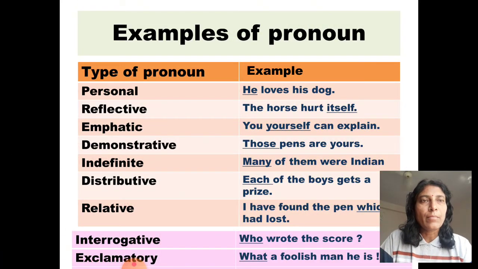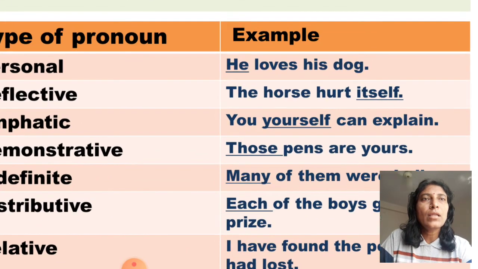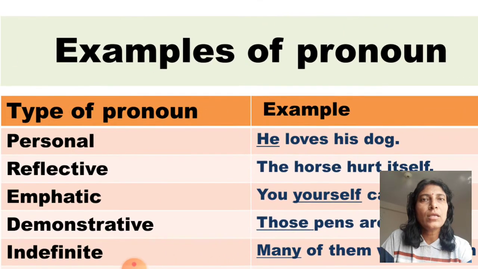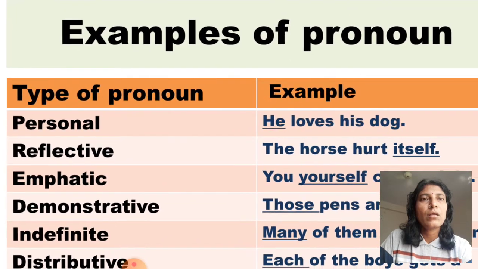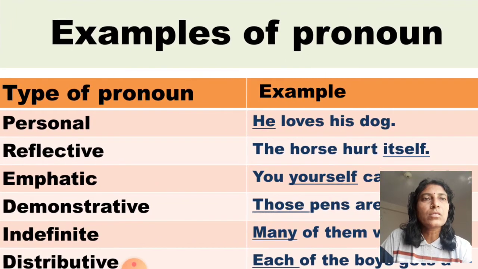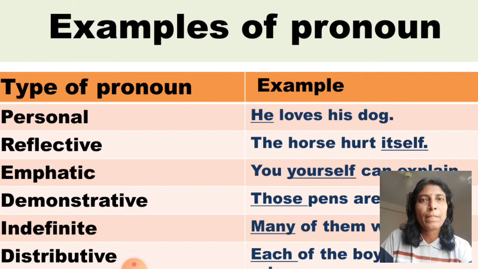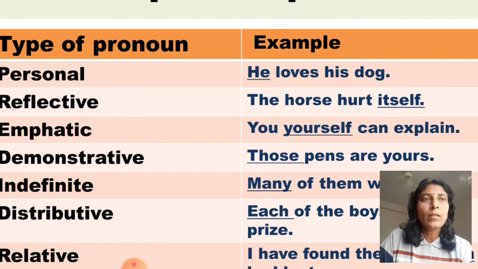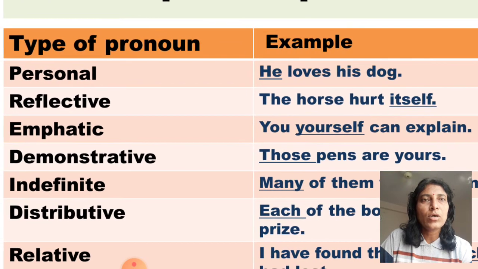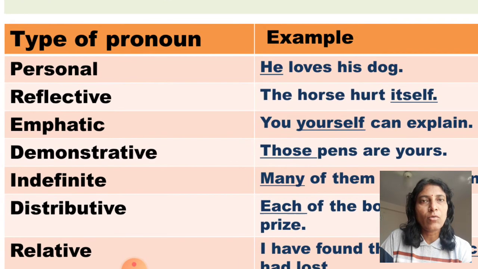Now we'll see the examples of pronoun. Types of pronoun we have just seen. Now here are the examples. Personal pronoun: He loves his dog. Here he is the personal pronoun. The horse hurt itself. Itself is the reflexive pronoun. You yourself can explain. Here yourself is the emphatic pronoun.